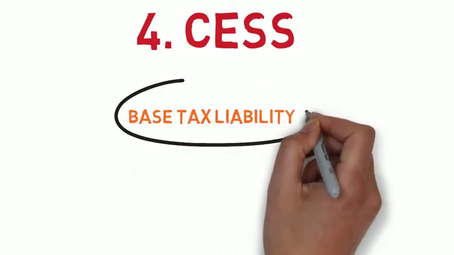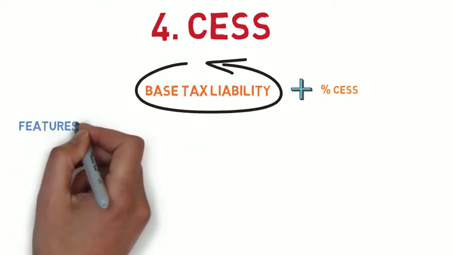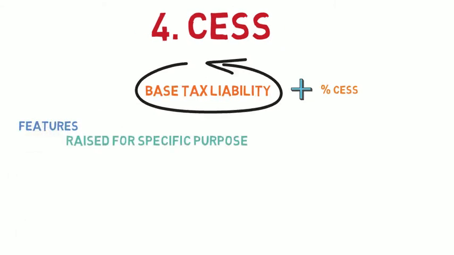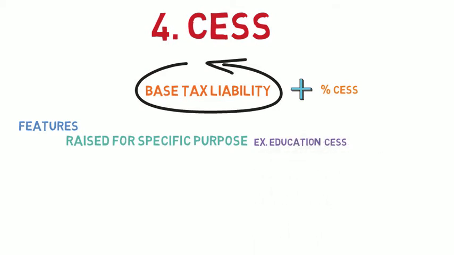Cess. Cess is levied over and above the base tax liability of a taxpayer. It is raised for a specific purpose. For example, education cess can only be used for investment in the education sector. It is temporary in nature, that is, it is discontinued when the purpose for levying it is fulfilled.